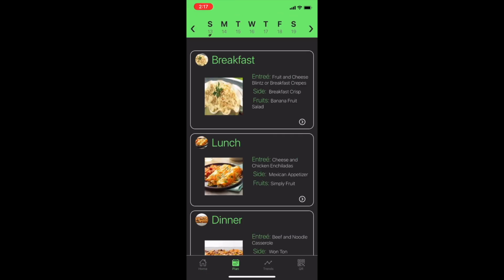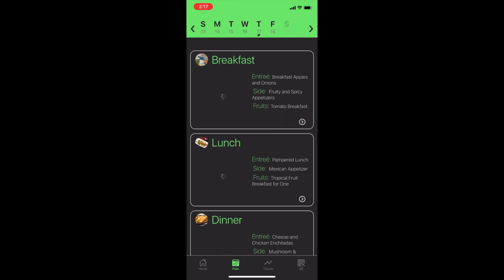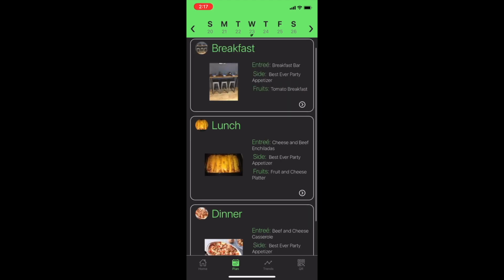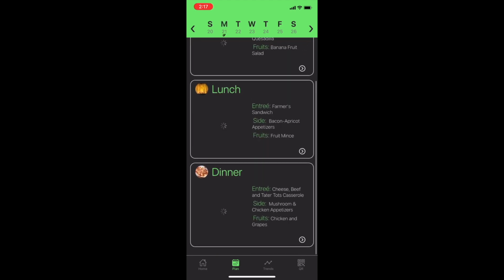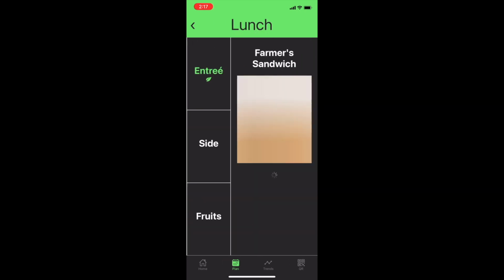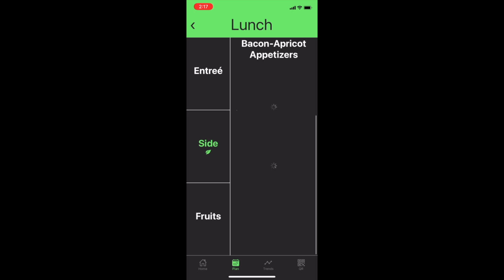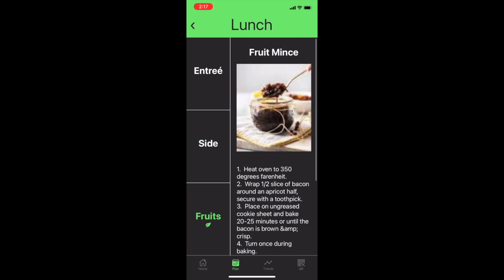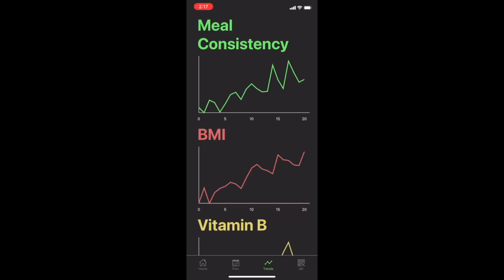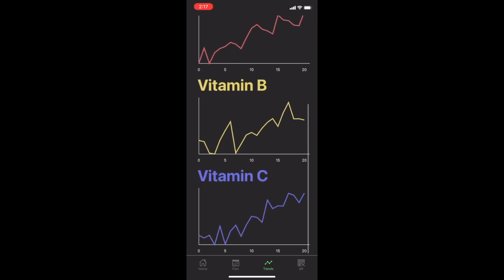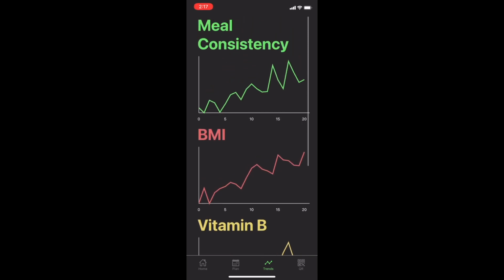And now heading over to the Plan tab, we can see the meals that our app's algorithm suggests for the entirety of the treatment period. Clicking on any particular meal for any particular day will bring up pictures and recipes for the associated entree, sides, and fruit dishes. Next up, the Trends tab has graphs relating to nutritional intake for the user's cumulative treatment plan. These graphs are also available to the patient's therapist.